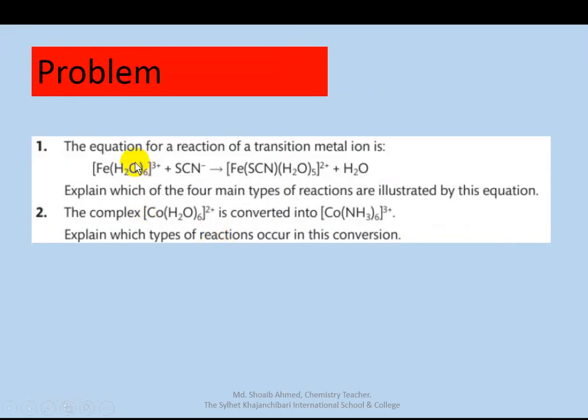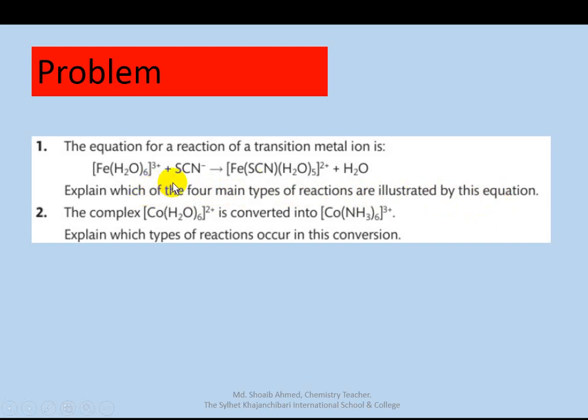Okay, problem solved. This equation is for the reaction of transition metal ions. Explain which of the 4 main types of reaction are illustrated by this equation.